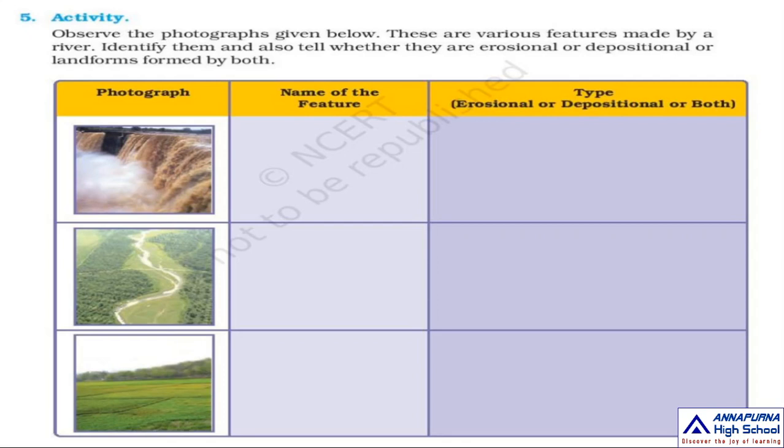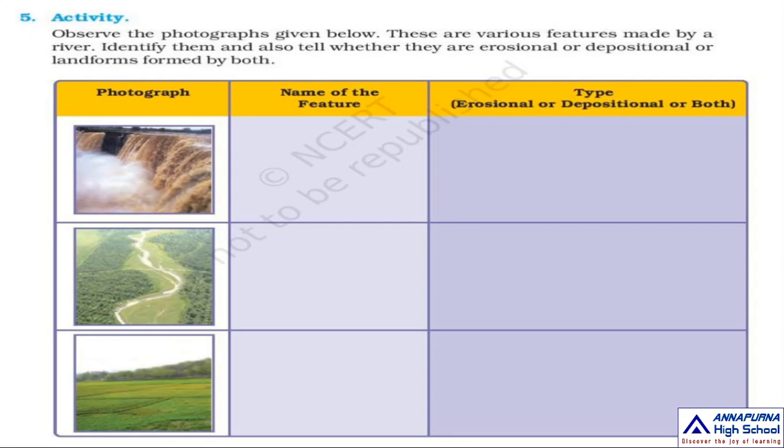Next, second picture, you observe. What is this? Yes, it is a river. It has a lot of turns and twists. So these are all called meanders of the river. Here in the first column you write meanders. It is a landform of both erosional and depositional type. You write that answer here.